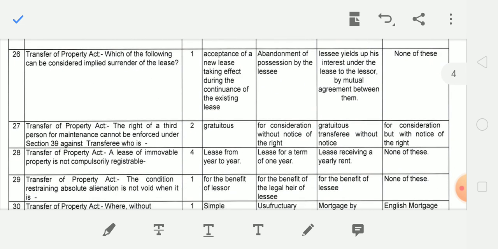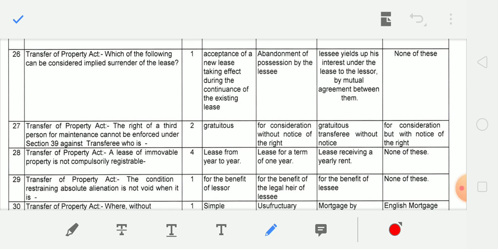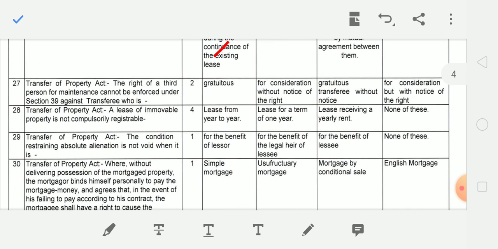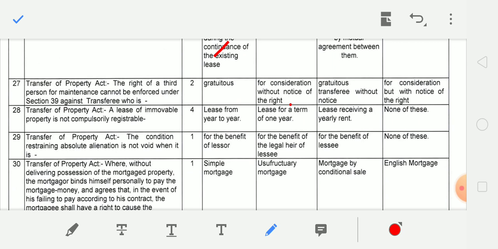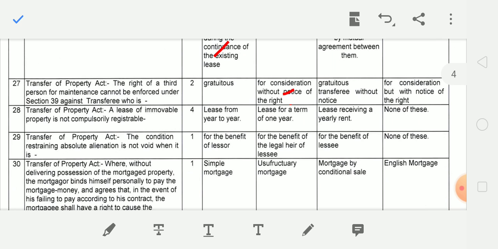Now the questions of Transfer of Property Act. Which of the following can be considered implied surrender of the lease? And correct answer is acceptance of new lease taking effect during the continuance of existing lease. Next question. The right of a third person for maintenance cannot be enforced under Section 39 against transferee who is for consideration and without the notice of the right. This is the correct answer.